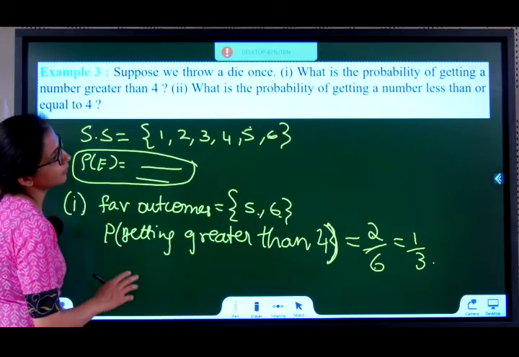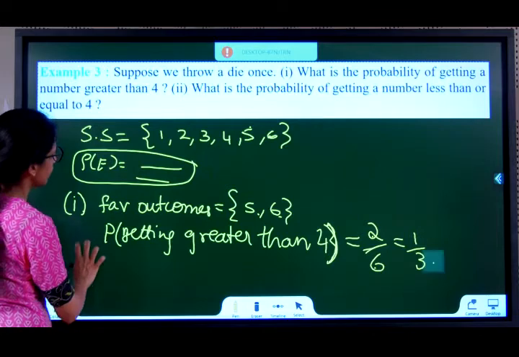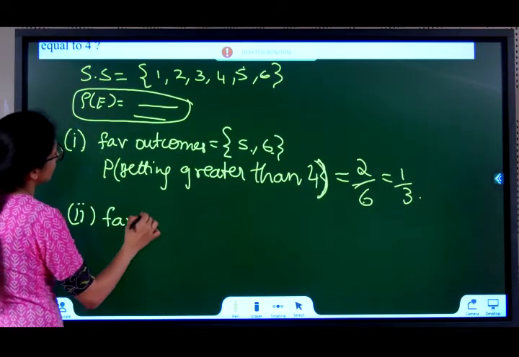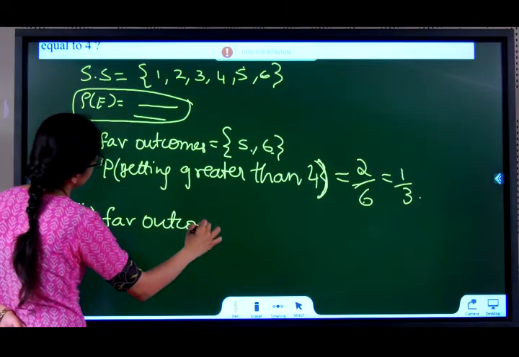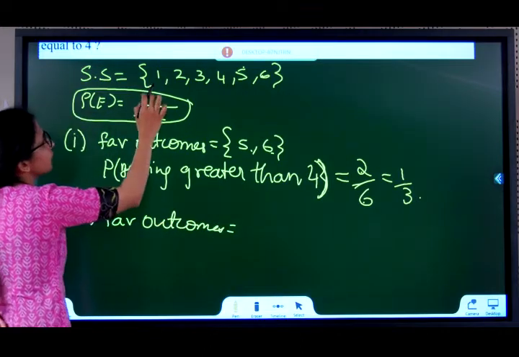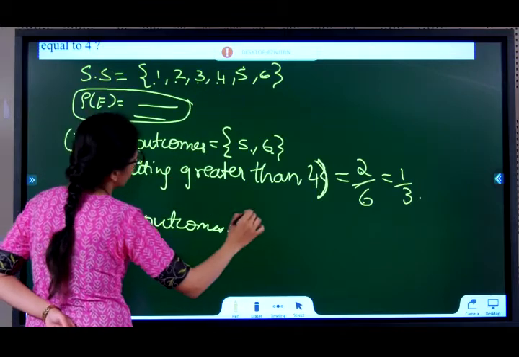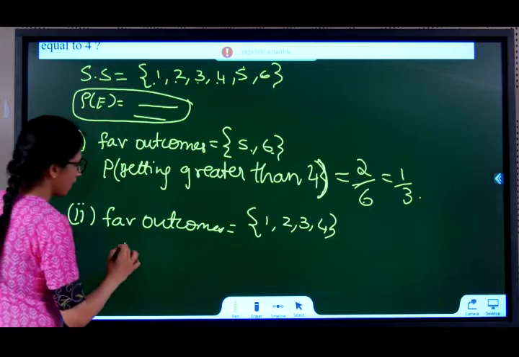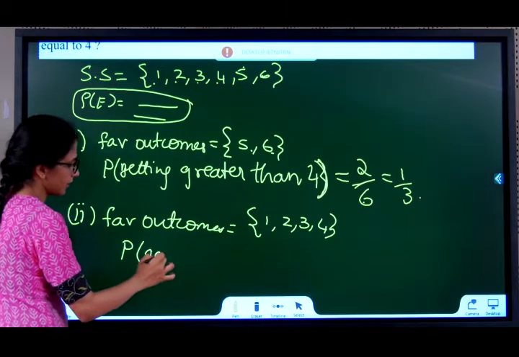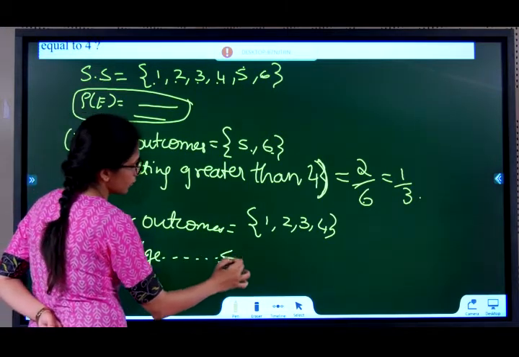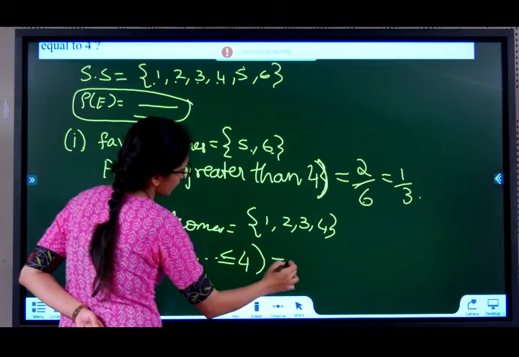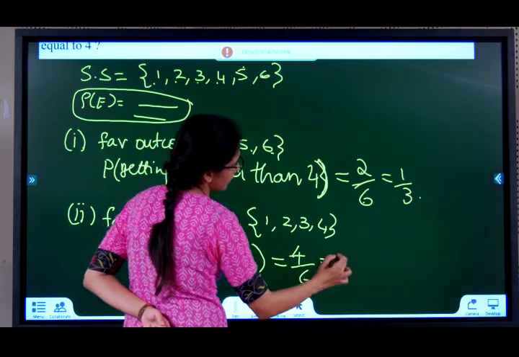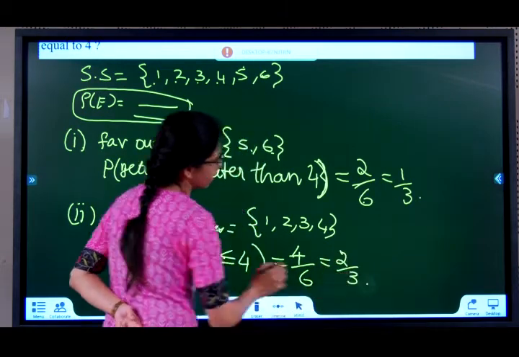What is the probability of getting a number less than or equal to 4? For the second one, favorable outcomes: less than or equal to 4, less than 4, equal to 4, all favorable. 1, 2, 3, 4. Probability of getting a number less than or equal to 4 is equal to, there are 4 possible cases, by total cases 6. So this is 2 by 3.